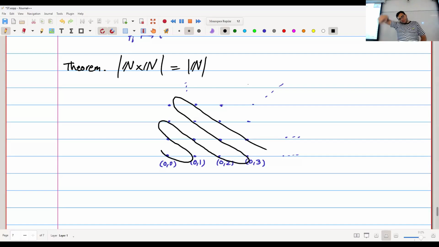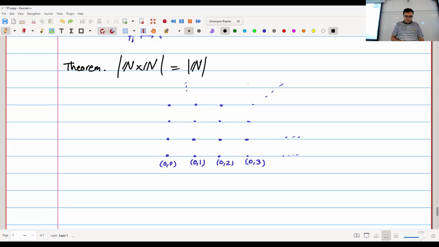Or I could also do it the other way, right? So I'm going to do this. I'm going to say, well, let's first look at this diagonal. Let's give this number 1. Let's then look at this one, give it numbers 2 and 3. Then look at the next one, give it numbers 4, 5, and 6, and so on. Right. So I will assign a number to every point here. And you can check that this is one-to-one and onto. Every point is getting exactly one number. Every number is getting exactly one point. So this is a one-to-one correspondence between the set of pairs of natural numbers and the set of natural numbers. So they're the same size.